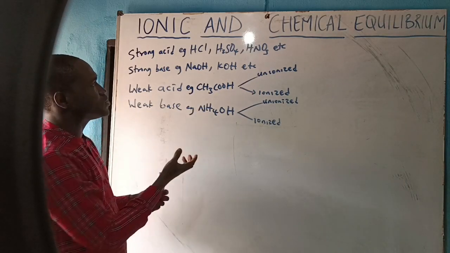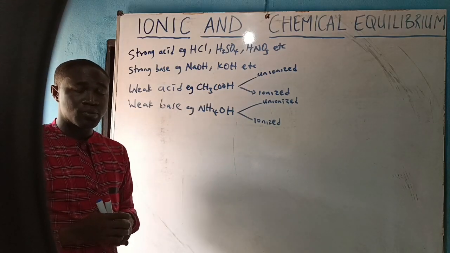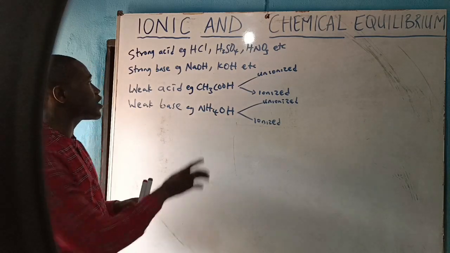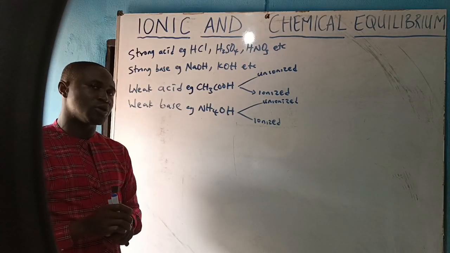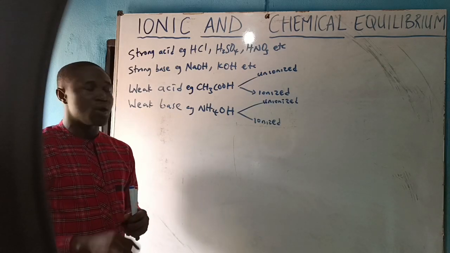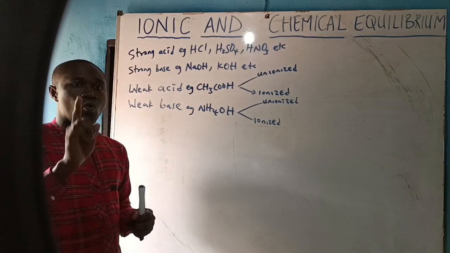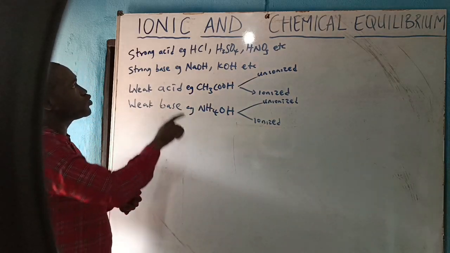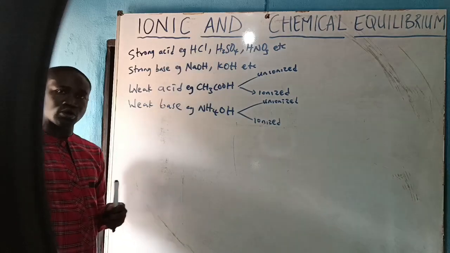What is the essence of discussing this ionic and chemical equilibrium? Most manufacturing companies, or all the manufacturing companies, take recognizance of this topic while doing their production. Take for instance, pharmaceutical industries. When a drug is to be manufactured, one of the points we consider is to ensure that we do not produce it as a strong acidic drug or strong basic drug.